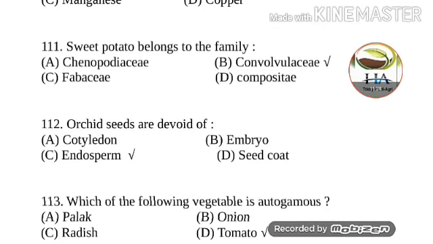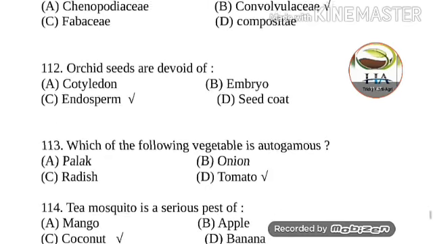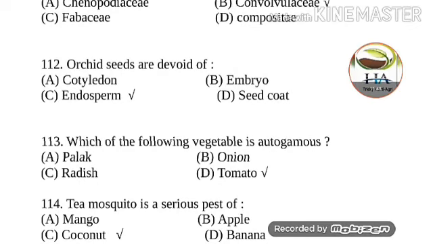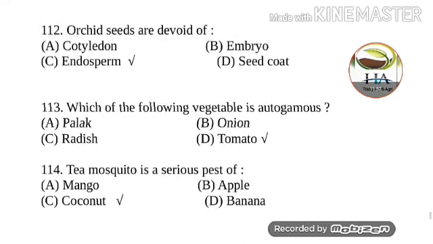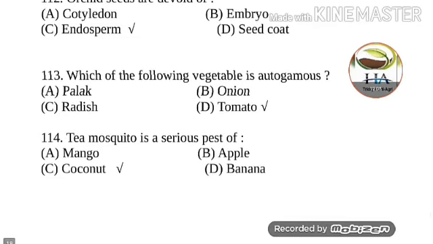Next one is, orchid seeds are devoid of, means lack of. So options are cotyledon, embryo, endosperm and seed coat. So orchid seeds are devoid of endosperm. Next question is, which of the following vegetable is autogamous? Options are palak, onion, radish and tomato. So tomato is autogamous. Autogamous means self-pollinated. Option D is the correct answer.